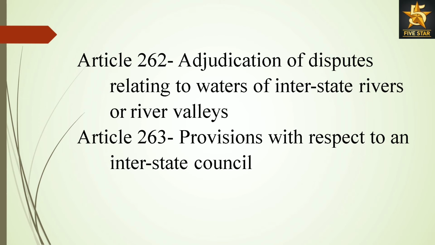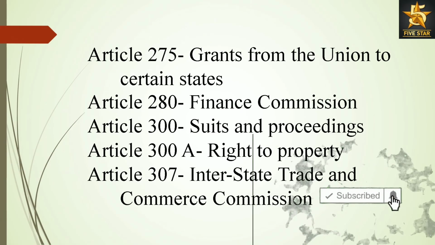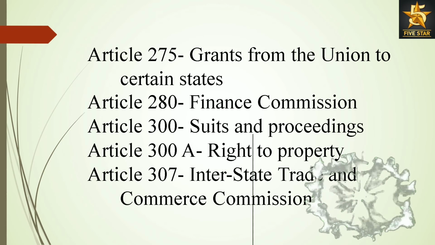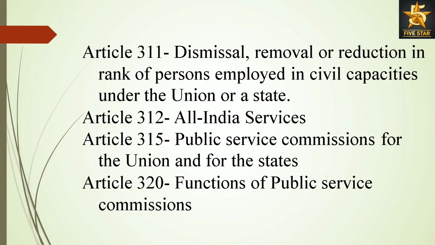Article 263, Provisions with respect to an interstate council. Article 275, Grants from the Union to certain states. Article 280, Finance Commission. Article 300, Suits and Proceedings. Article 300A, Right to Property. Article 307, Interstate Trade and Commerce Commission. Article 311, Dismissal, removal or reduction in rank of persons employed in civil capacities under the Union or a state.